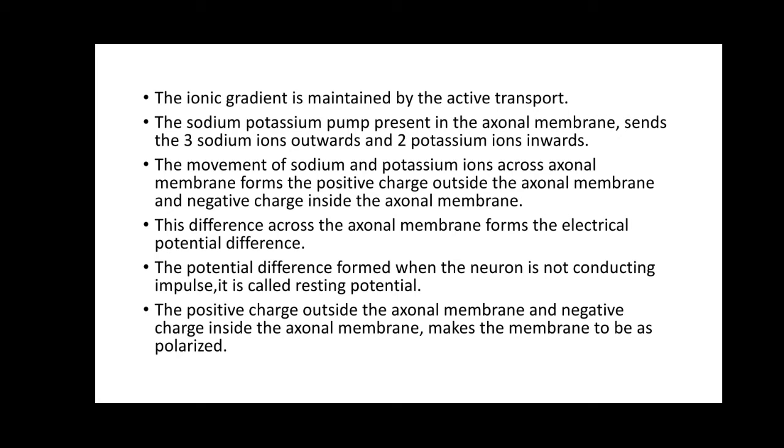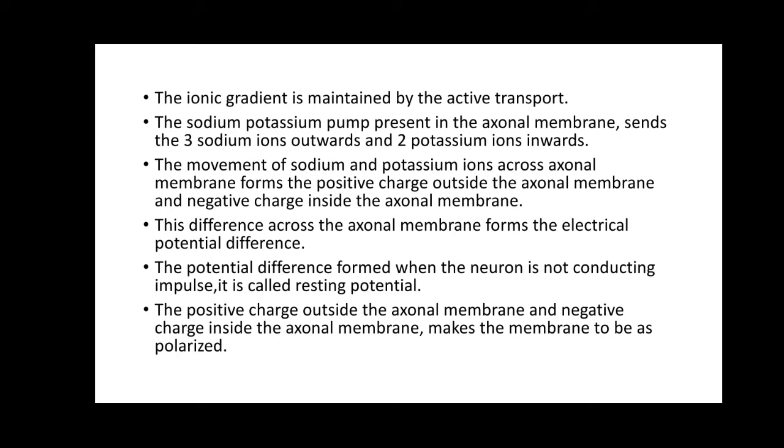Okay, so this difference across the axonal membrane, the difference with respect to the charges, is forming an electrical potential difference. But remember, this electrical potential difference, the change in the charges across the axonal membrane, is formed when the neuron is not conducting any impulse.